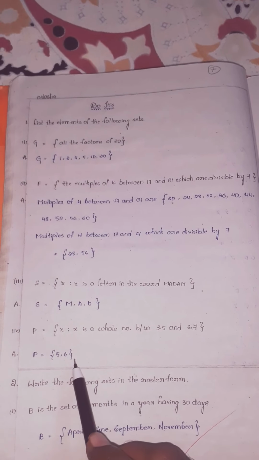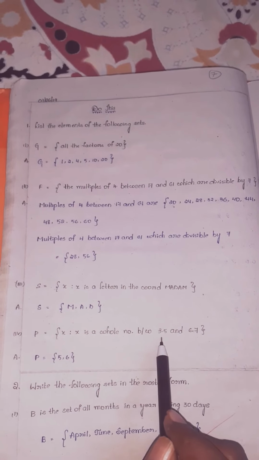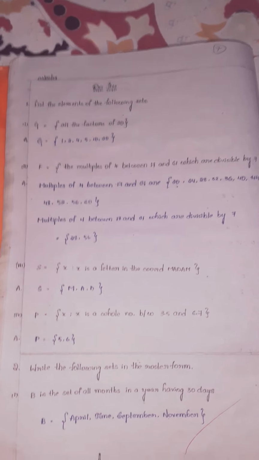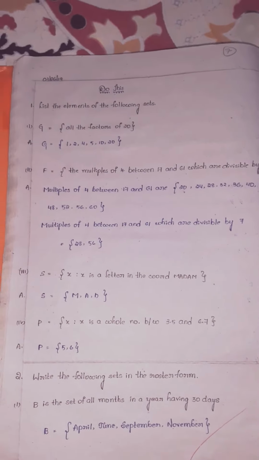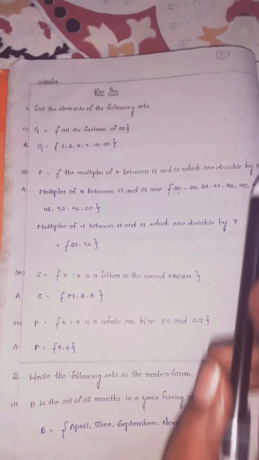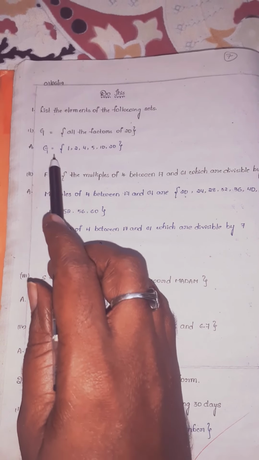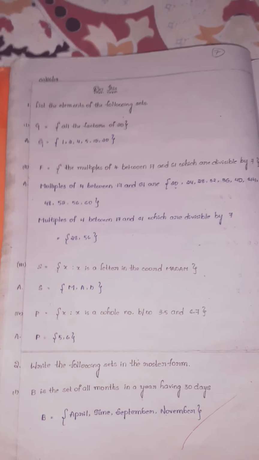5 and 6. That is how you should think, children. So whole numbers between 3.5 and 6.7 means 5, 6. Problem is completed. Whatever question is given, that is a set builder form, children. Whatever we write in answers, it is a roster form. Is it clear? What did you understand about the difference? It is a particular rule, and here we are writing in a row by keeping commas and curly braces.